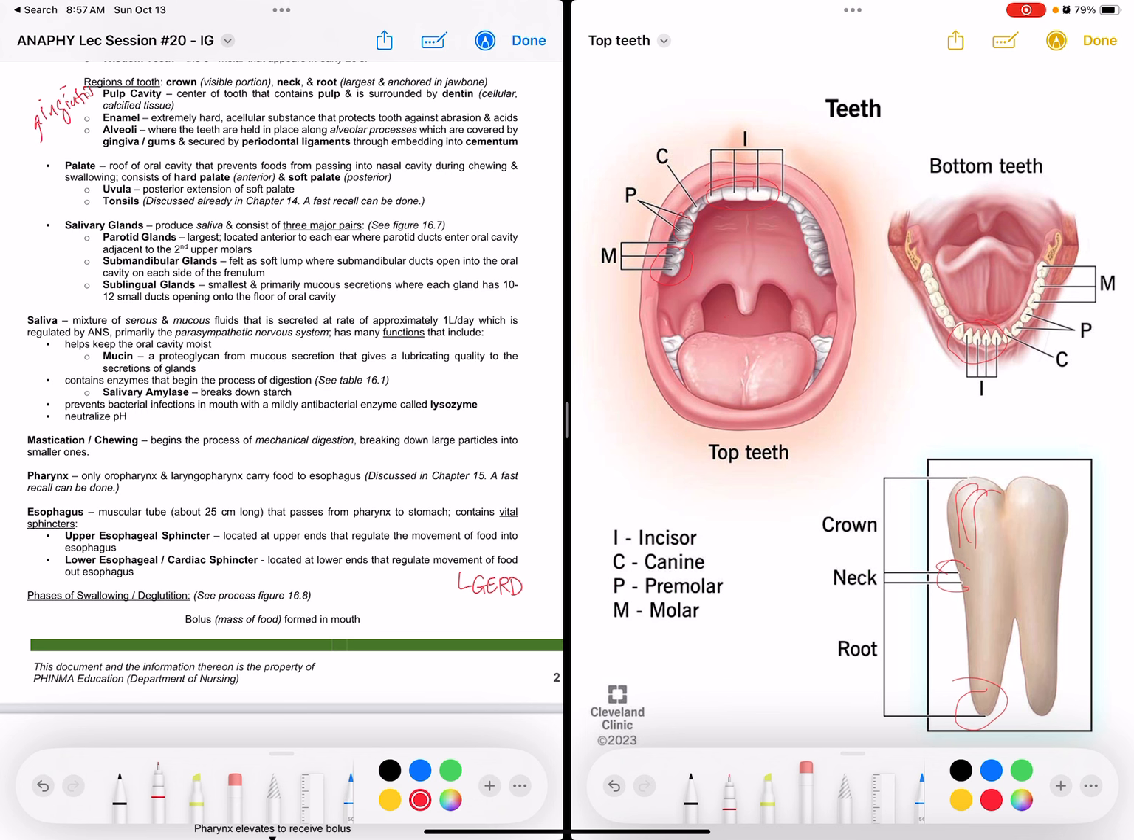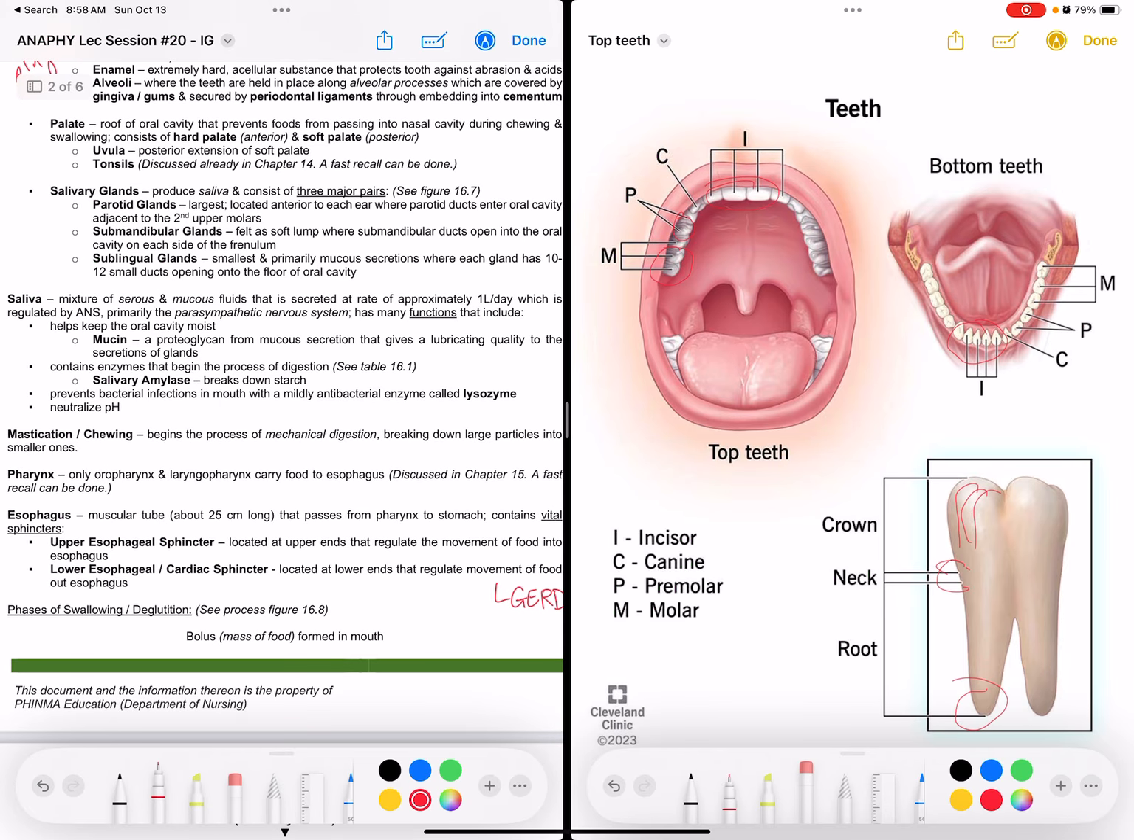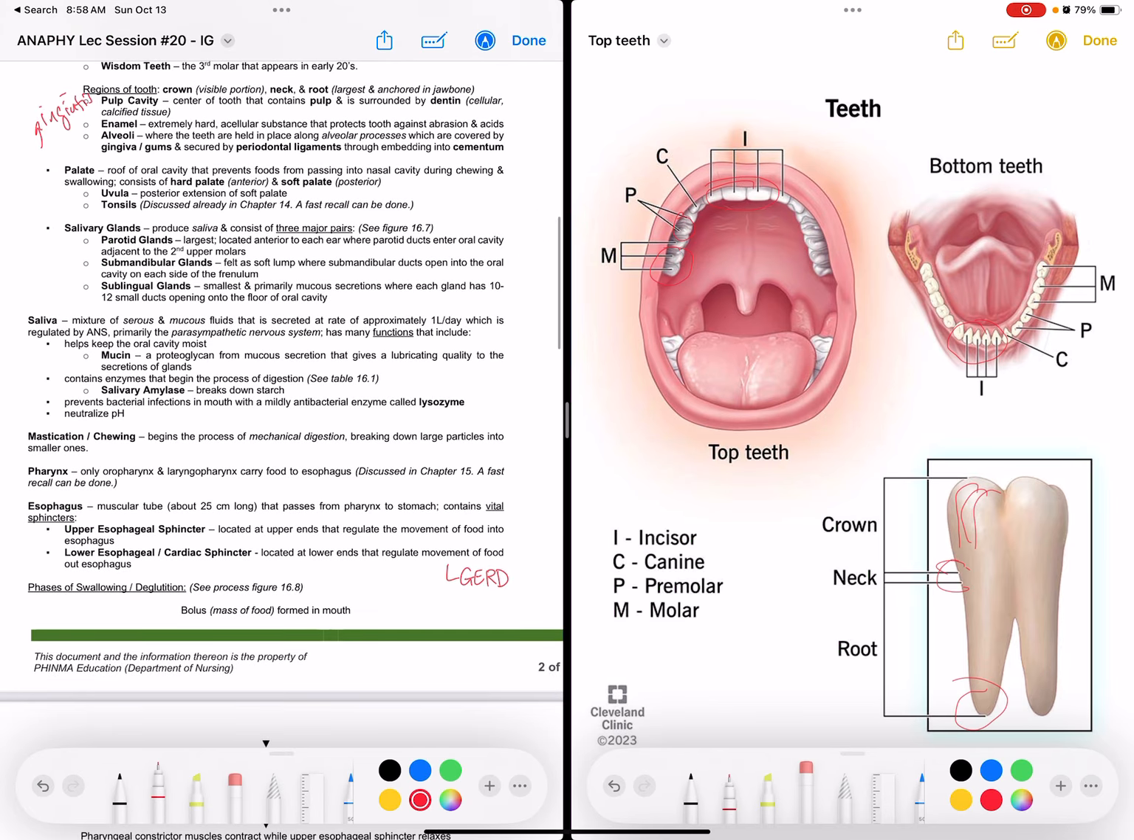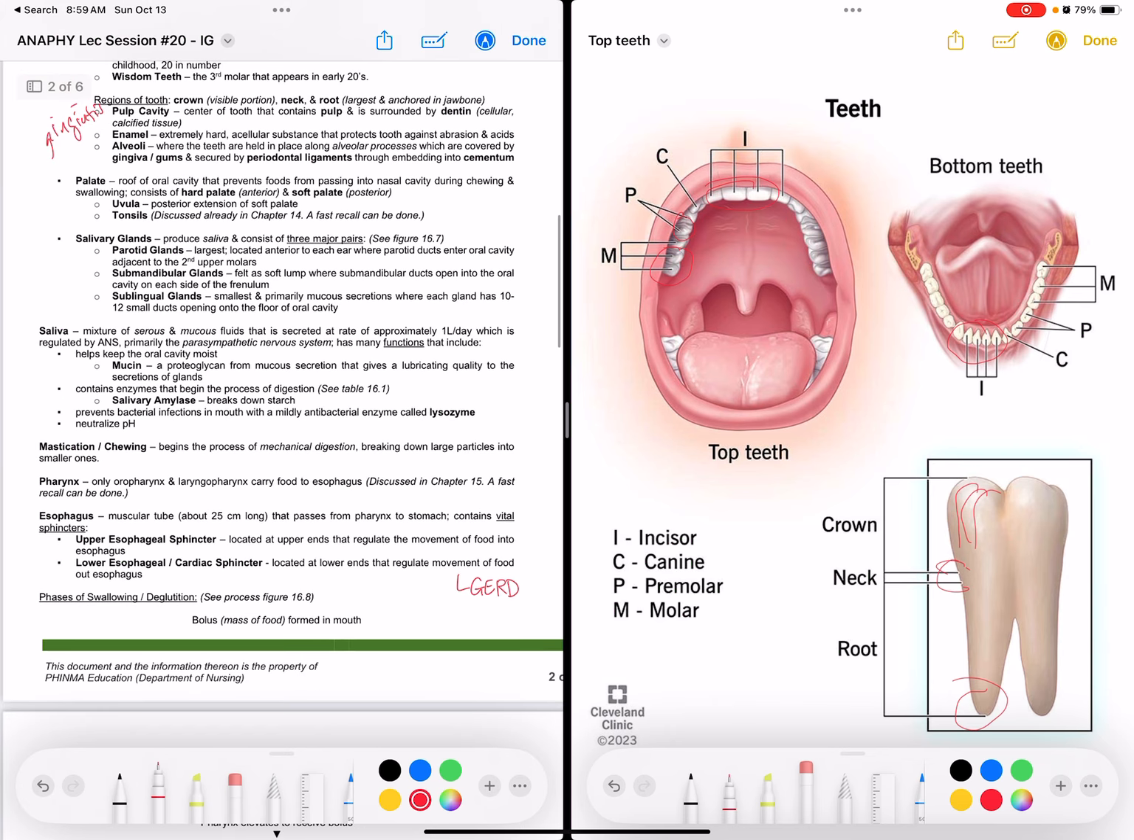So, it is a mixture of serous and mucous fluids that is secreted at the rate of approximately 1 liter per day, which is regulated by our autonomic nervous system. Okay? So, primarily, the parasympathetic nervous system. Saliva is regulated by the parasympathetic nervous system. It has many functions.